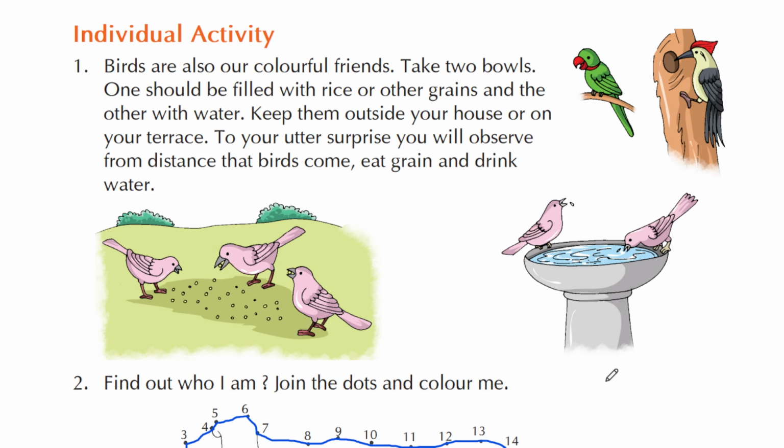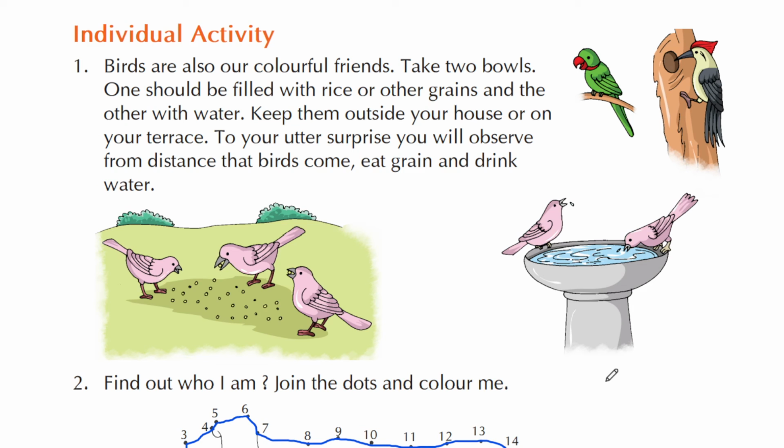Birds are also our colorful friends. You might have observed different types of birds having different colored feathers, right? You can see eagle, kite, vulture, parrot, sparrow, crow. There are many types of birds and all of them have different colors.